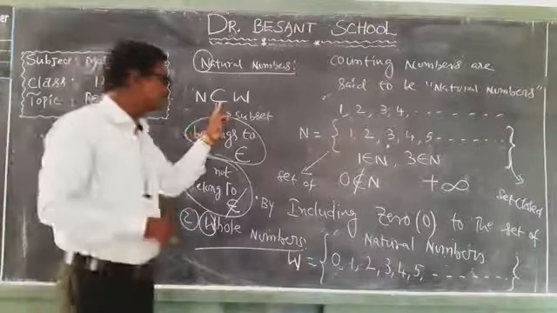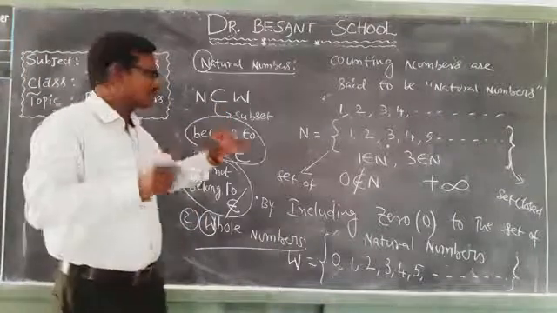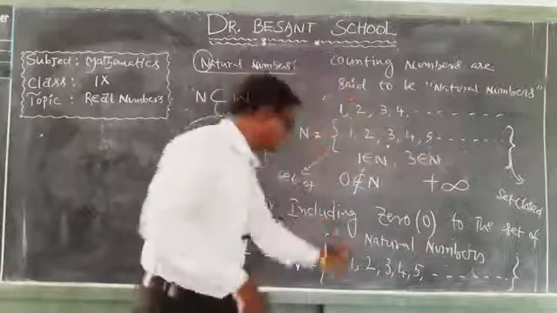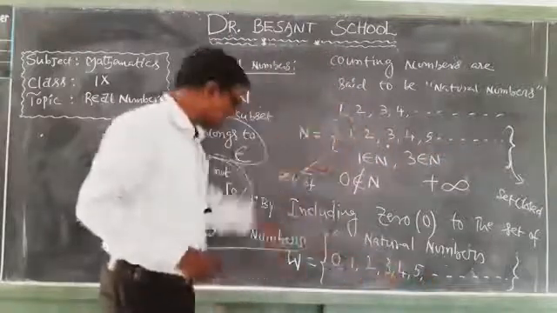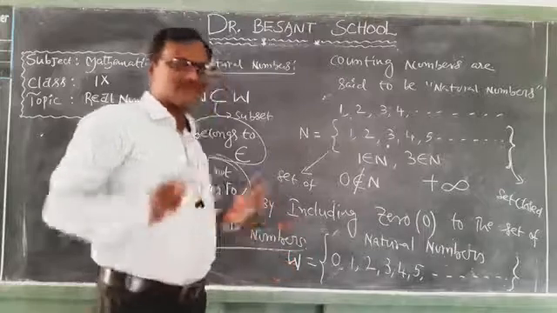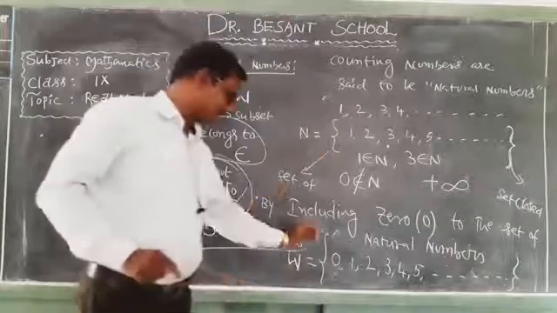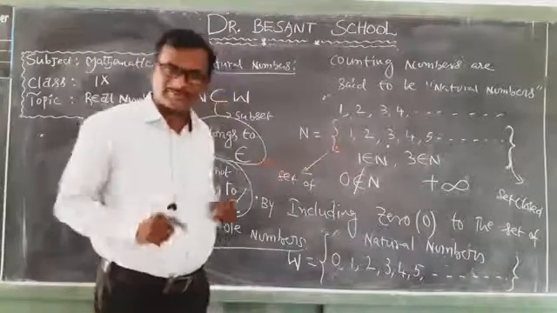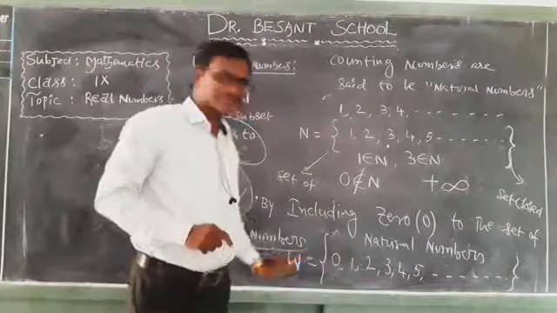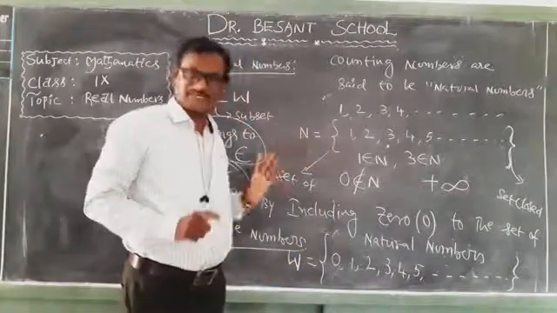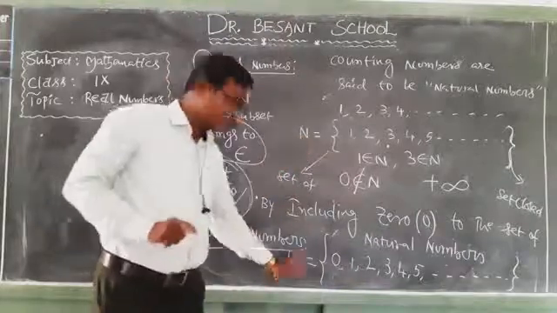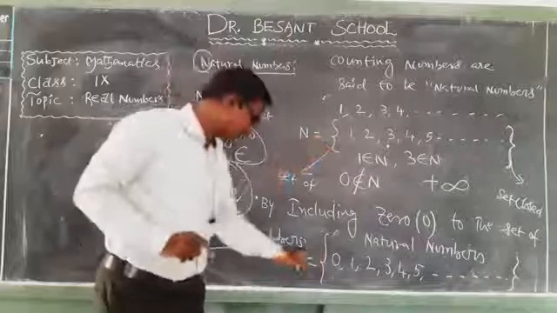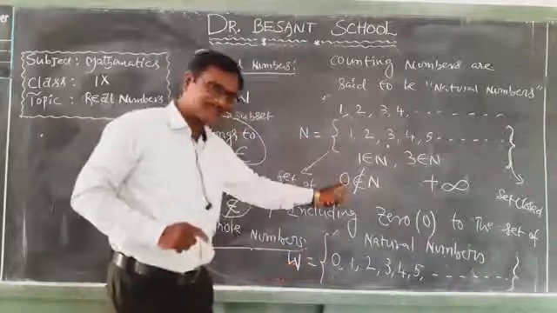I already explained what the meaning of subset is. Subset means the numbers which are included in the first set are also included in the second set. Then the first set is a subset of the second set. So every natural number is a whole number. Every whole number is not a natural number. Why? Because 0 is a whole number, but 0 is not a natural number. Okay, children? Because 0 belongs to W, but 0 does not belong to N.